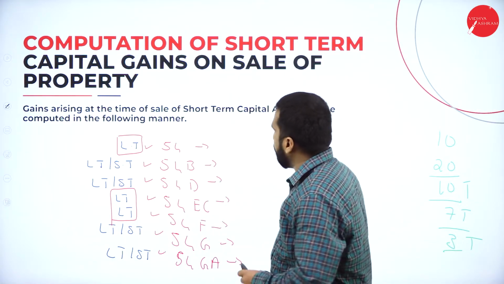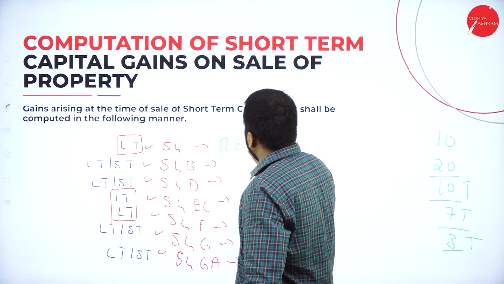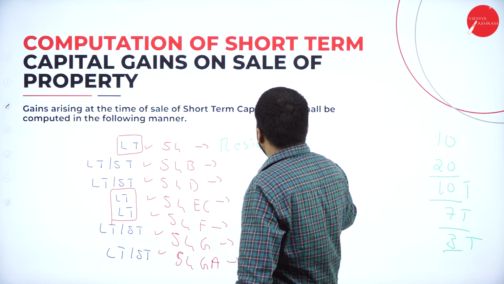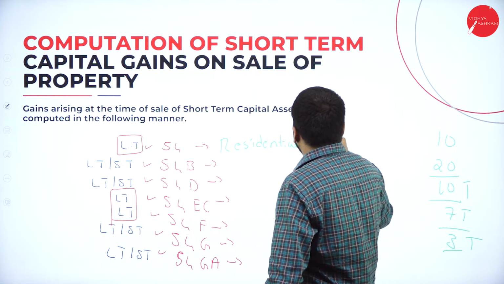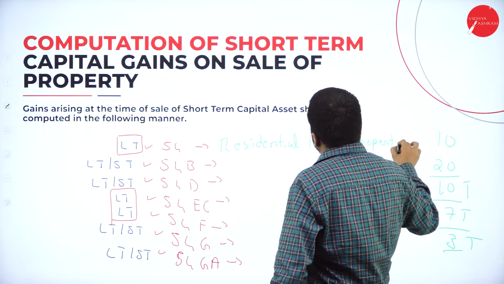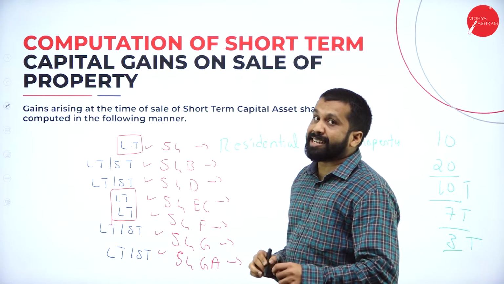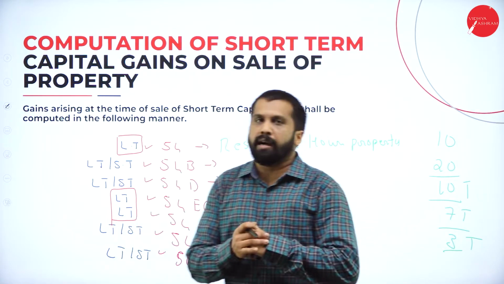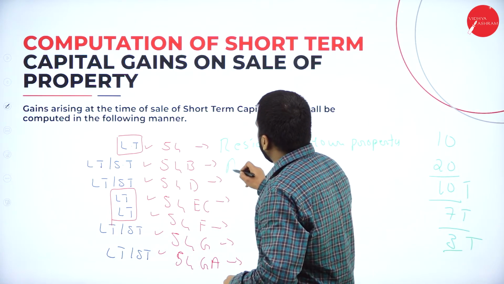Now, the first one is residential house property. 54 is for what? Residential house property. And the second one is agriculture.